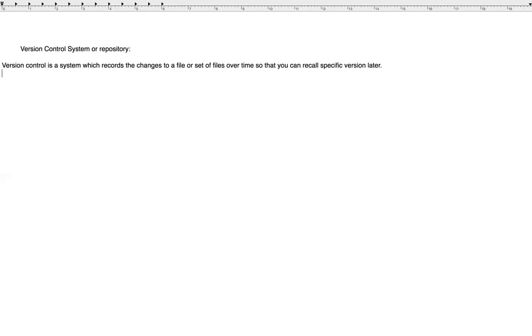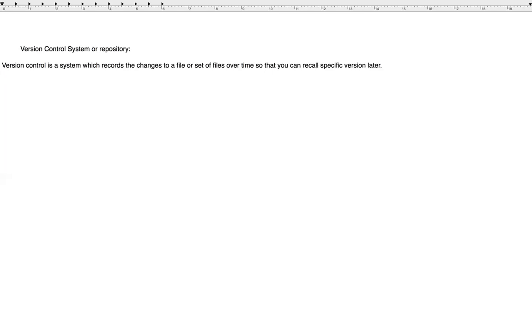This version control system will allow you to go back to a previous version, to revert the entire project to the previous state, with just one command or one click, a couple of selections.